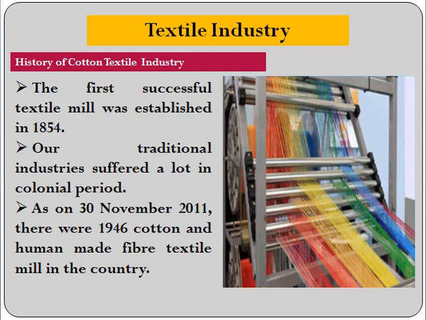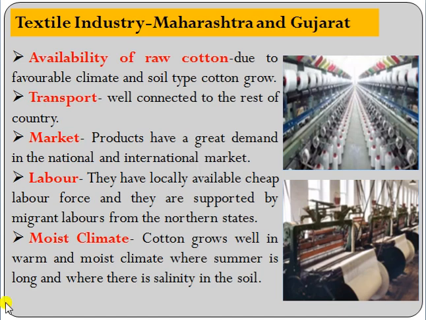There were 1946 cotton and human-made fiber textile mills in our country as on 13th November 2011. About 80% of these are in the private sector and the rest in the public and cooperative sectors. Now, moving ahead, in India the states that flourished in textile industries are Maharashtra and Gujarat.